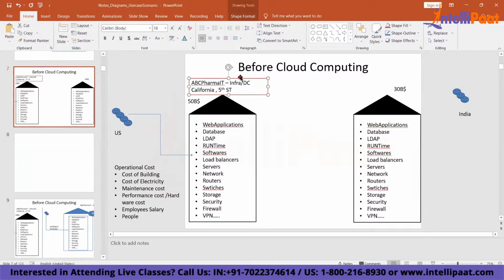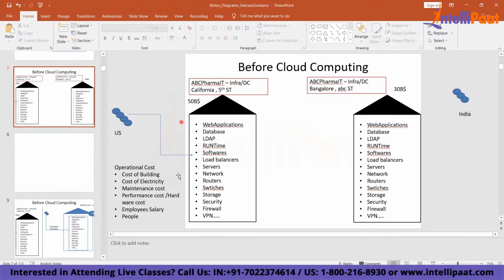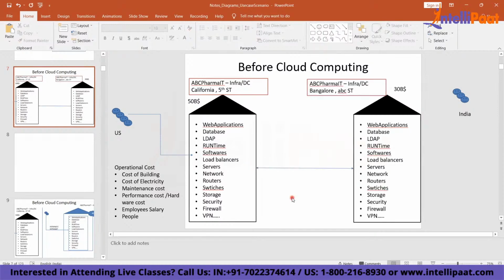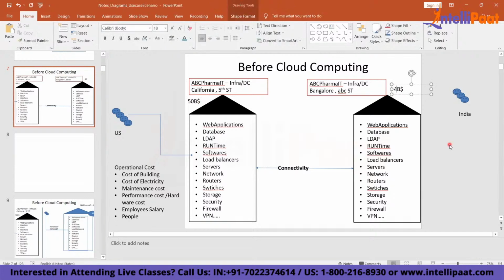What will you do? You're going to create one more office in India. If you are not on cloud, let's say you create it somewhere in Hyderabad, or somewhere in Bangalore, right? If you are operating in the US, you create one office. If you're operating in India, you have to create one more office, right? And then you connect these two offices using some connectivity. Still, here you're spending 50 billion, here you might spend around 45 billion. Now tomorrow your business expands. You want to run your business from Dubai. Are you going to open up one more office in Dubai?